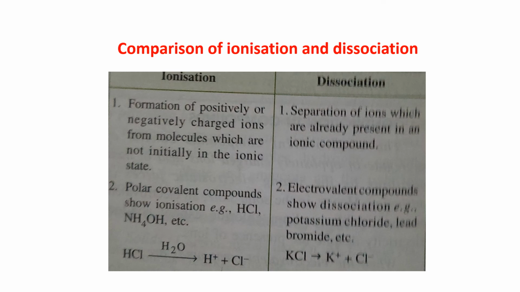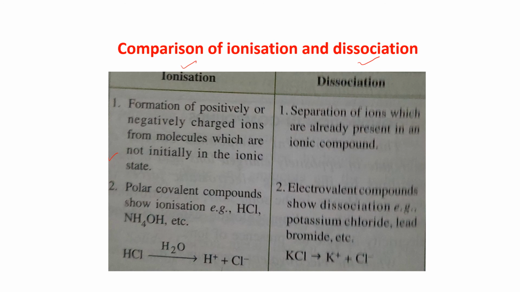So let us see what is the difference between ionization and dissociation. The first is ionization and here it is dissociation. Ionization: formation of positively or negatively charged ions from molecules which are not initially in the ionic state. Okay, but dissociation: separation of ions which are already present in the ionic state, like NaCl, Na+ and Cl-. They are already present as ions.